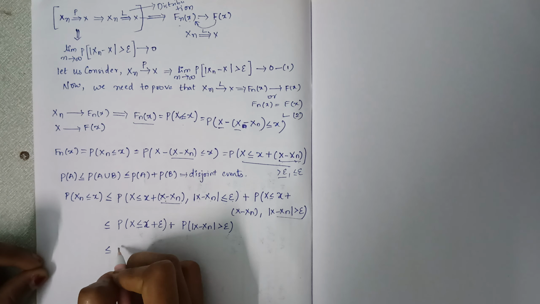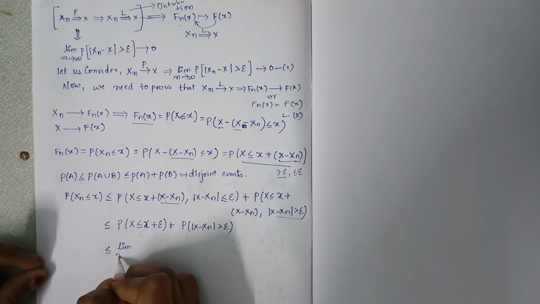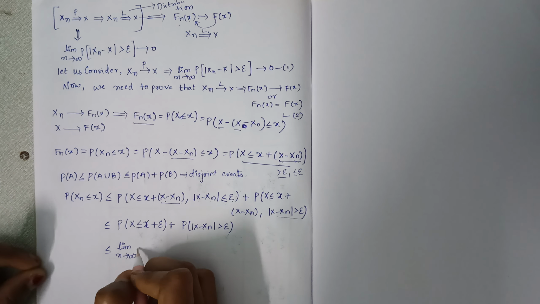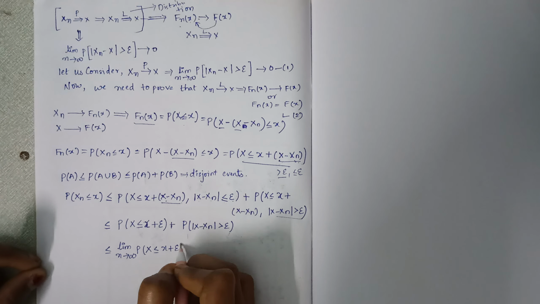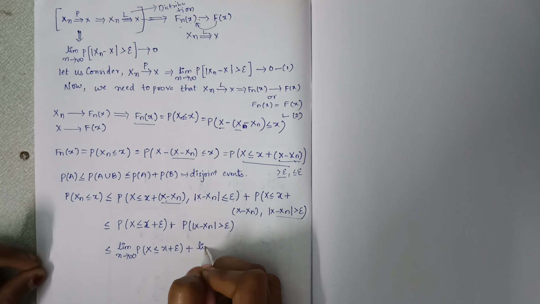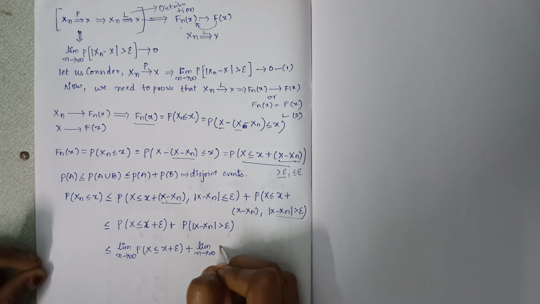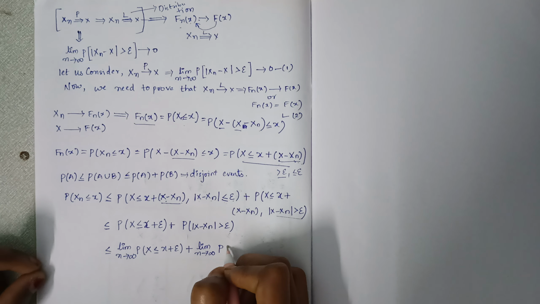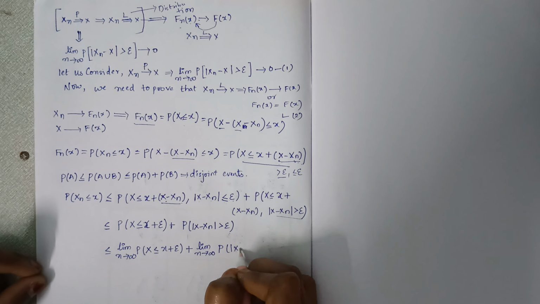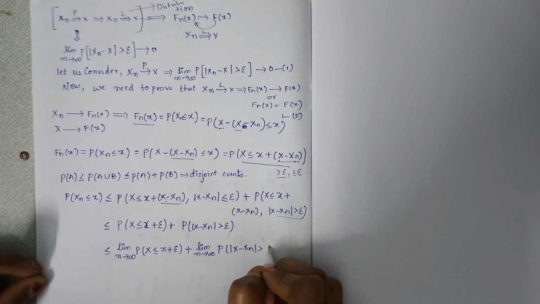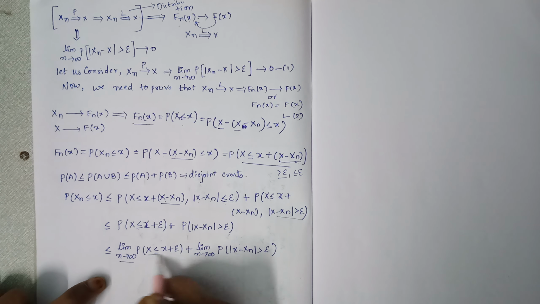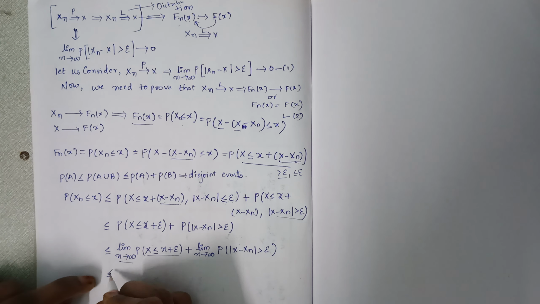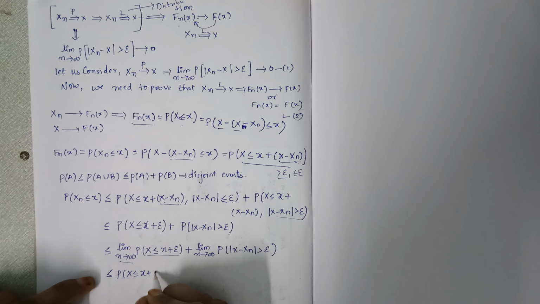Now take a limit. Therefore, limit n tends to infinity, probability of X less than or equals to x plus epsilon, plus limit n tends to infinity, probability of mod X minus Xn greater than epsilon. Here we don't have the term n, so it simply can be written as probability of X less than or equals to x plus epsilon.